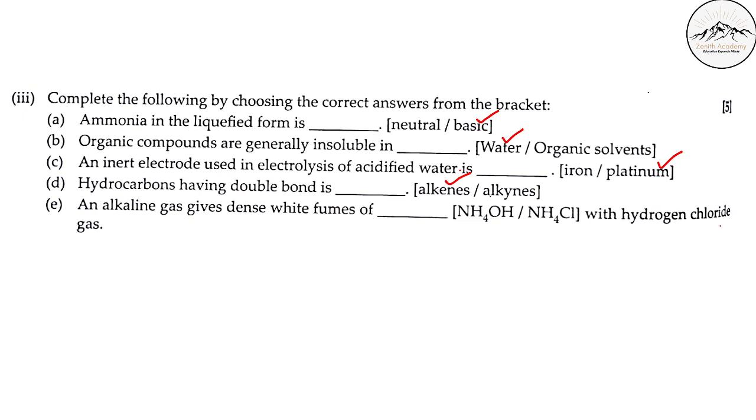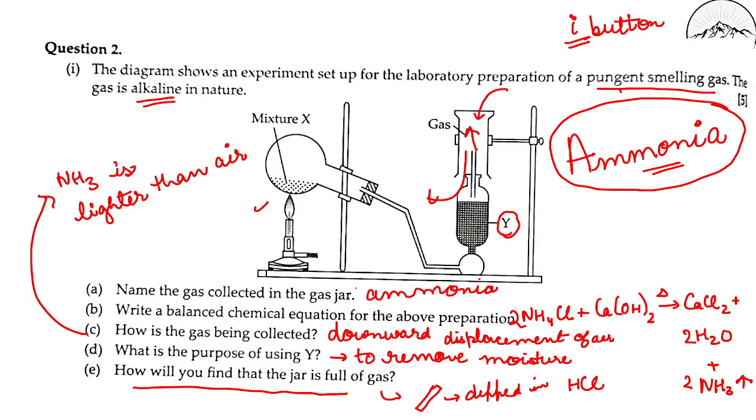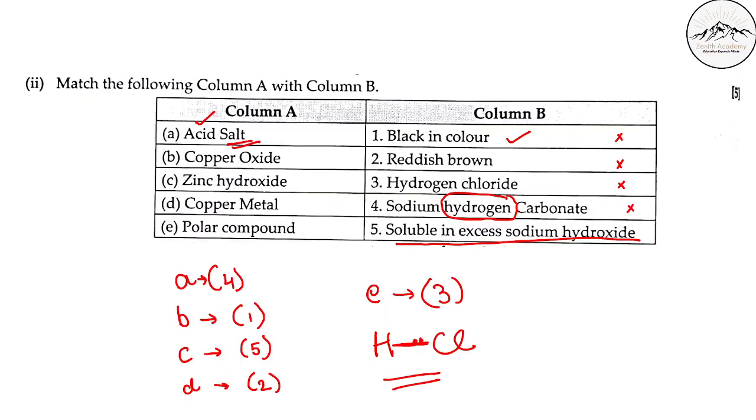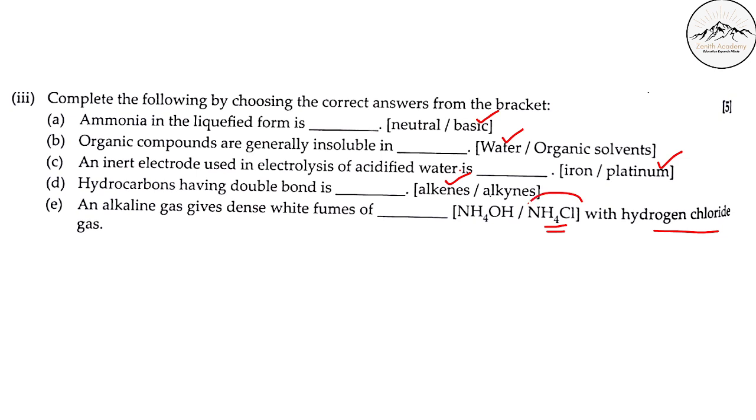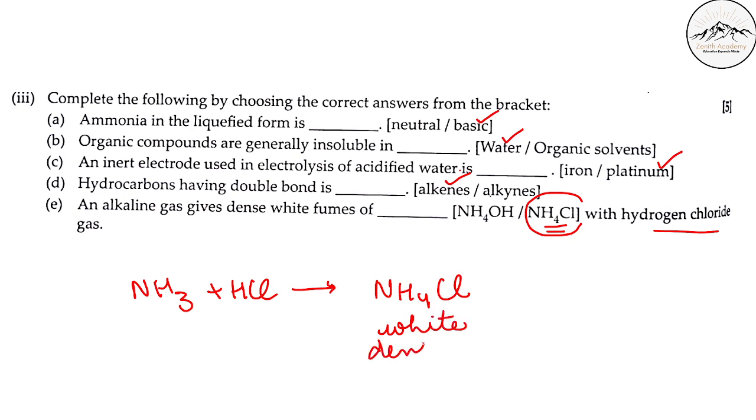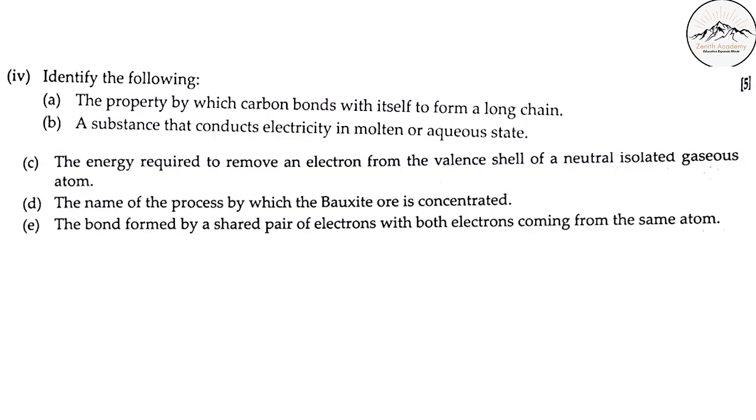We saw just now that the one that gives white fumes with hydrogen chloride is ammonium chloride. I just saw this here: when the ammonia gas was tested with a glass rod dipped in HCl, it forms NH4Cl with HCl and that gives dense fumes. So ammonia plus HCl gives NH4Cl, white dense fumes. We have done this so many times. Isn't this paper very easy if you know the concepts really well?